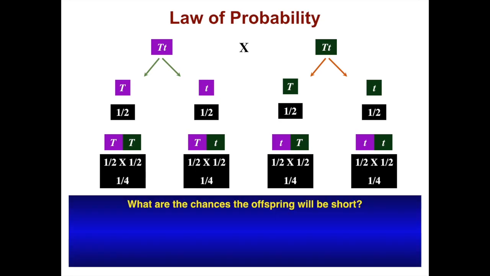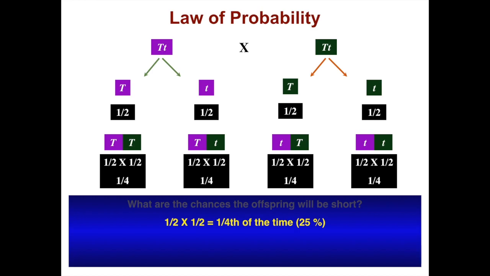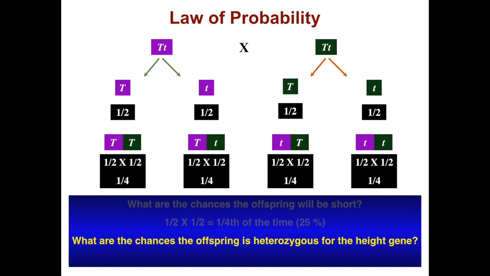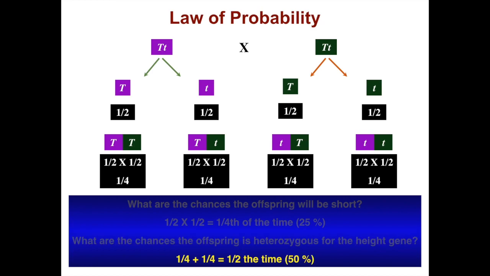So what are the chances the offspring will be short? 1/2 times 1/2 equals 1/4 of the time. That's a 25% chance. What are the chances the offspring is heterozygous for the height gene? 1/4 plus 1/4, which is half the time, which is a 50% chance.